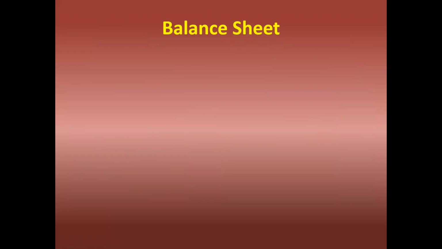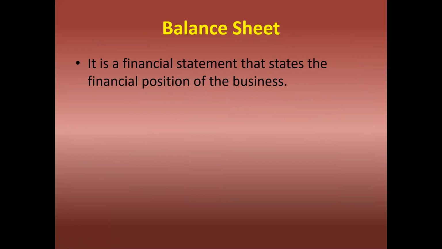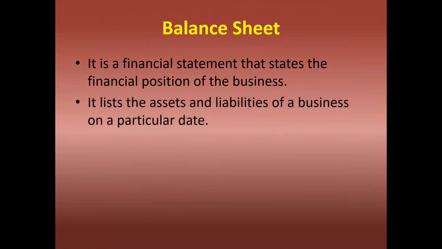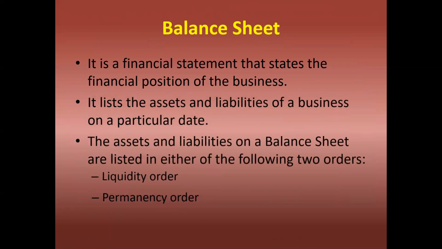Next is balance sheet. It is a financial statement that states the financial position of a business. It lists the assets and liabilities of a business on a particular date. The assets and liabilities on a balance sheet are listed in either of the following two orders: liquidity order or permanency order.